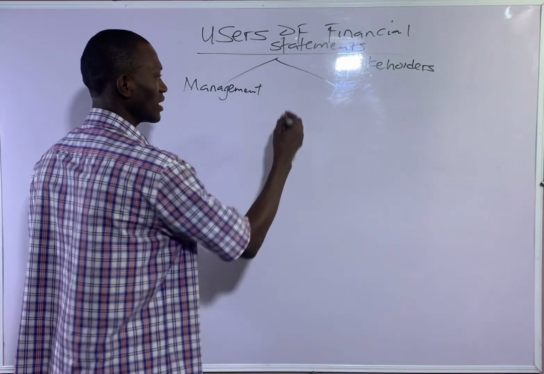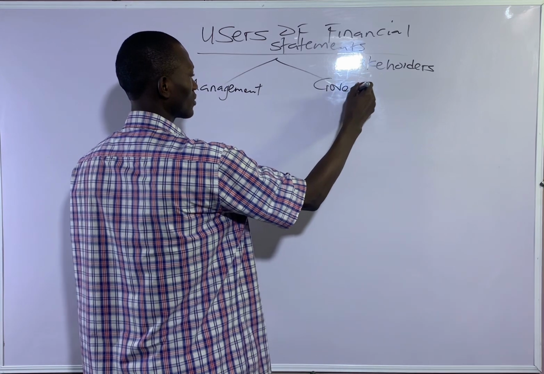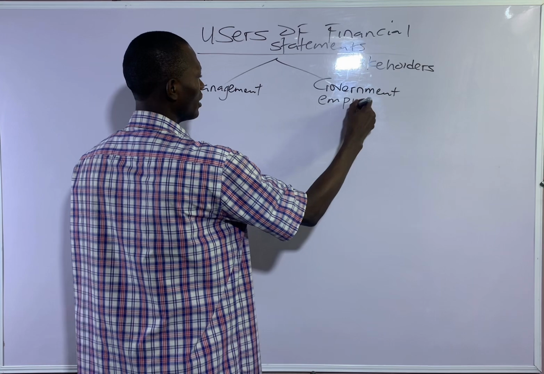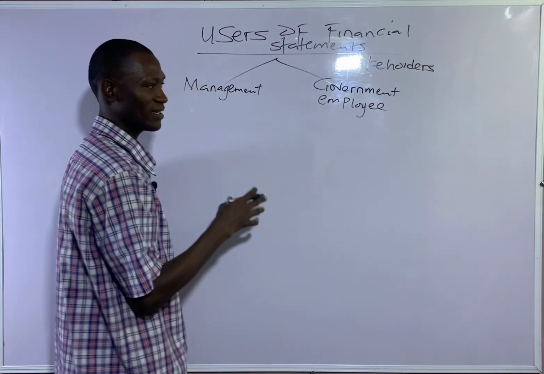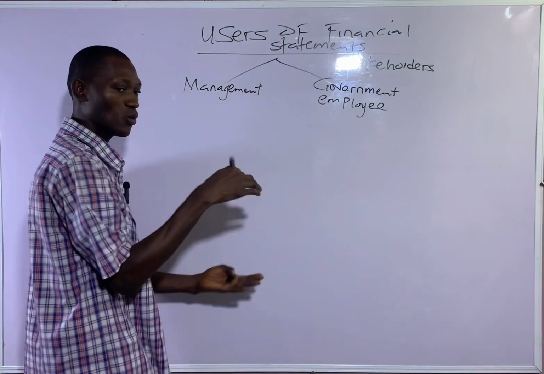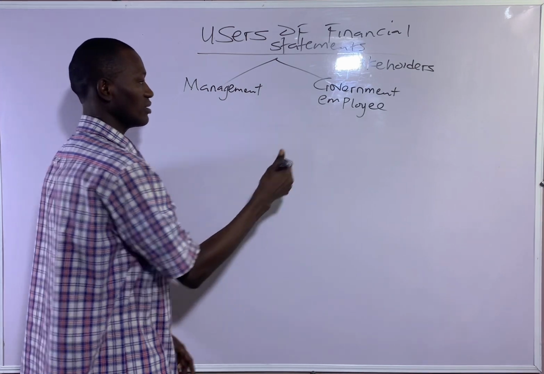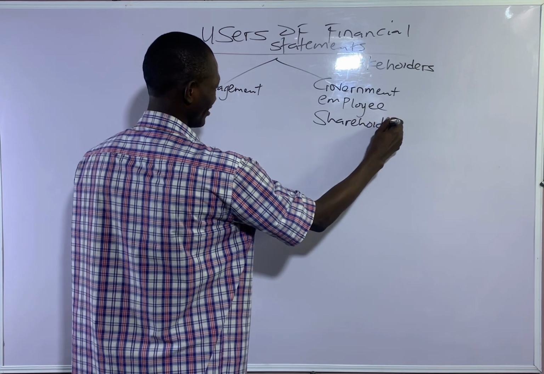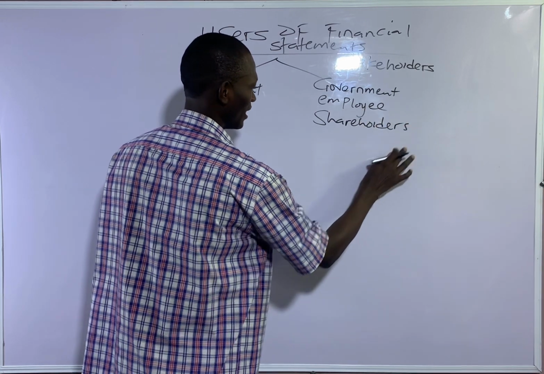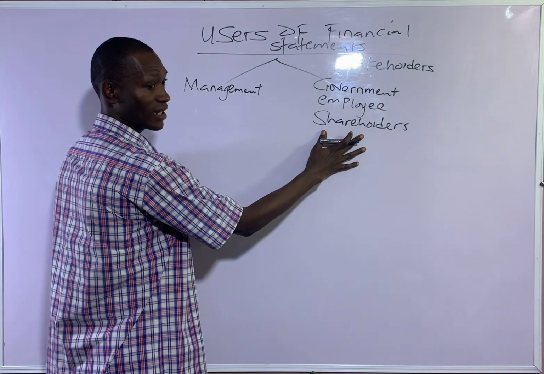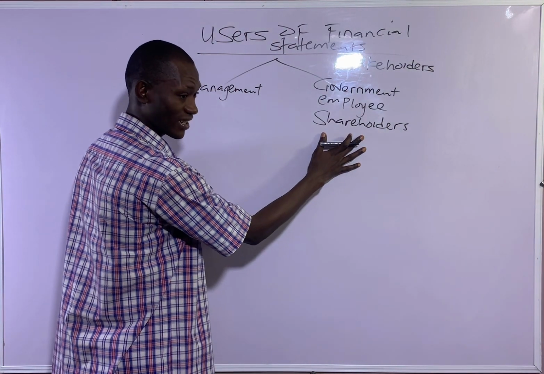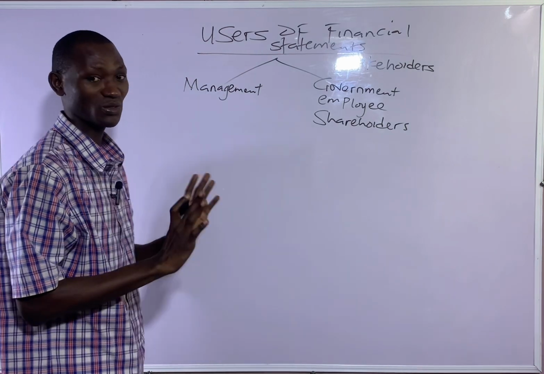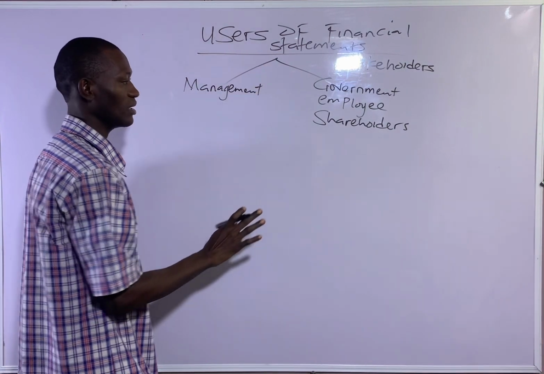Then external users, we have government. We have employees. Most times employees classify as internal too because they work within the company. Then we also have shareholders. Shareholders are internal or external? They are external users, but some classify them as internal too because shareholders are the real owners of the company. Then we get to explain them one by one.